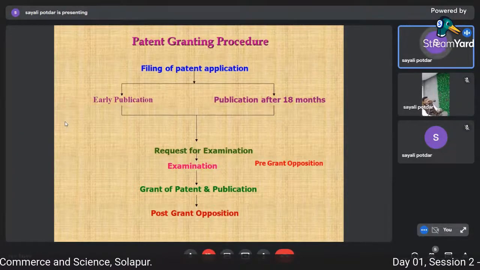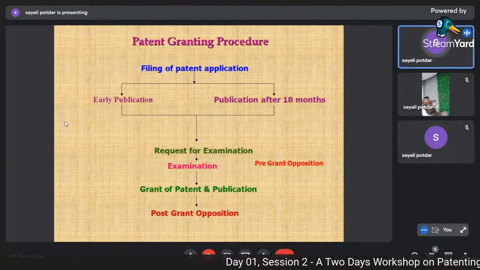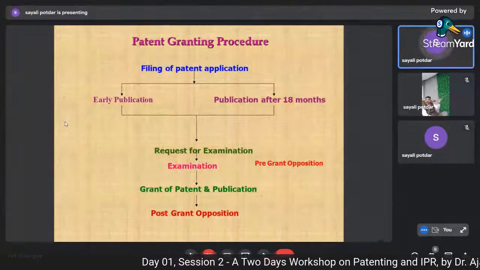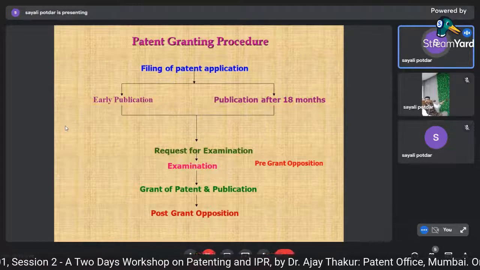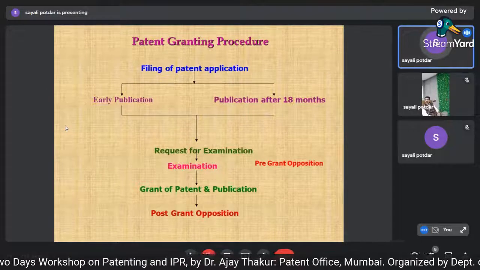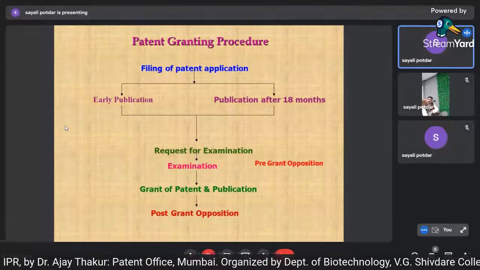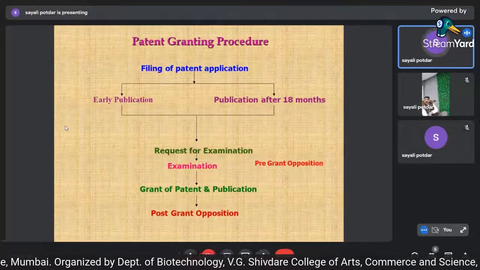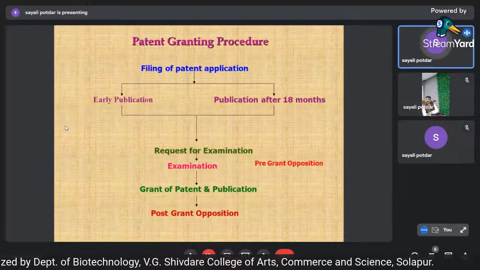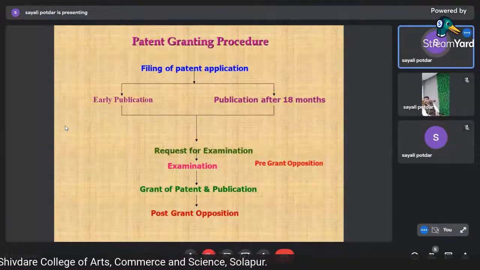So once the examiner conducts a thorough examination, he cites some documents. We have dedicated databases. Now how search is conducted, that also we will see. But there are certain databases which are paid, for which we need to pay in dollars also. Like chemical structure search, where we conduct STN search, that is costing us in dollars. So we have a specific team of STN search examiners also.